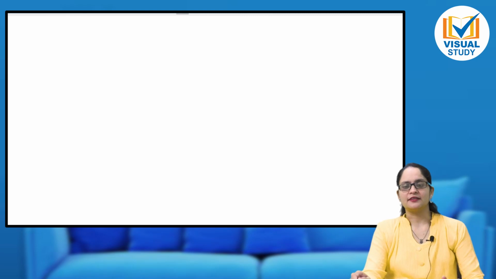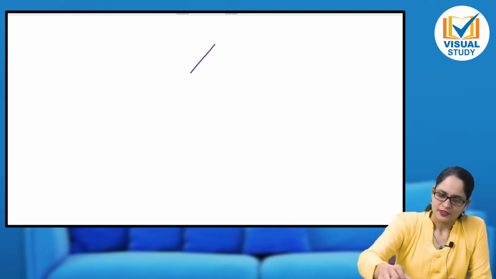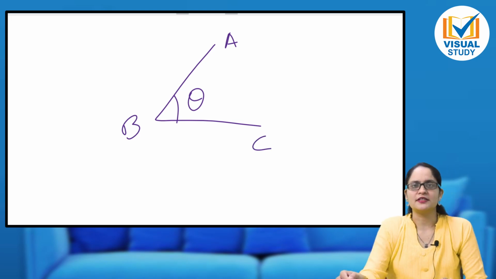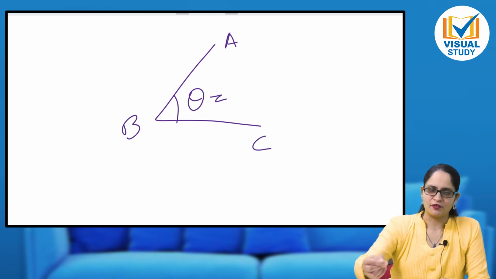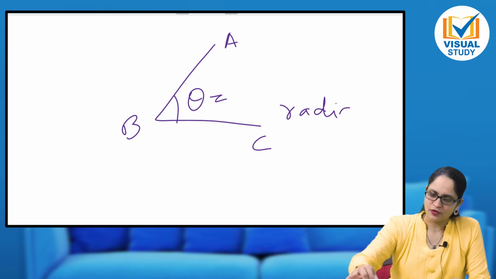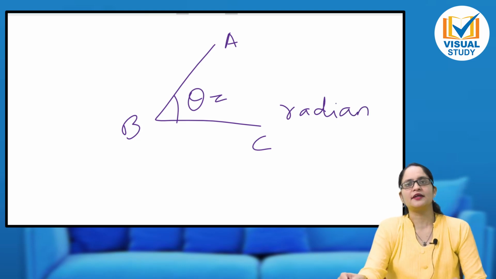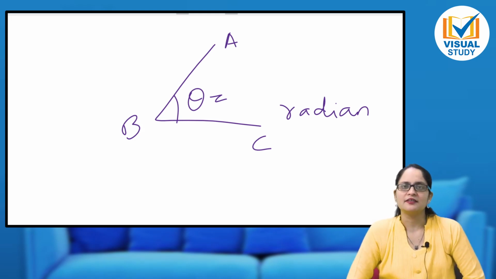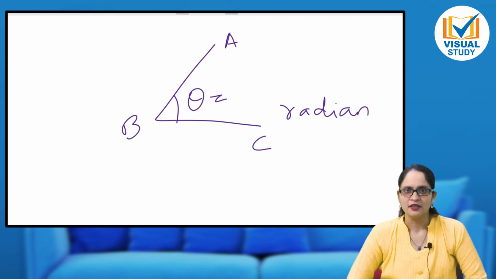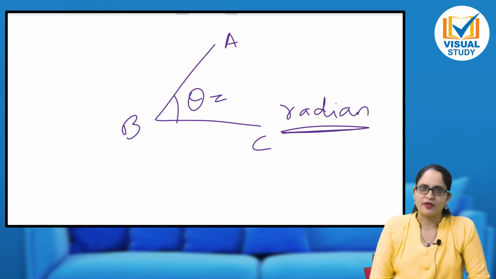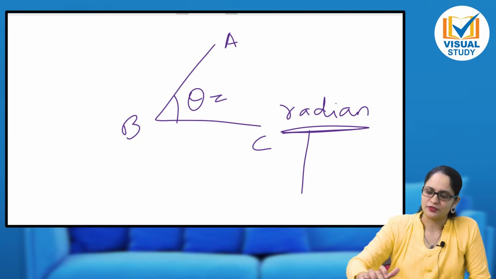The unit of plane angle that we measure, I will show it to you. See, the normal angle that we measure, this is theta, right? Let us say angle ABC. We represent it by theta. So theta equal to 30 degree, 40 degree, whatever, it can be obtuse also. This is called plane angle, and the SI unit of this angle is radian. We have not seen this unit till 10th standard. We were measuring angles in degrees only, 30 degree, 40 degree. Now henceforth you will have to measure angles in radian. Why? Because the SI unit of angle is radian. We will always use SI units.